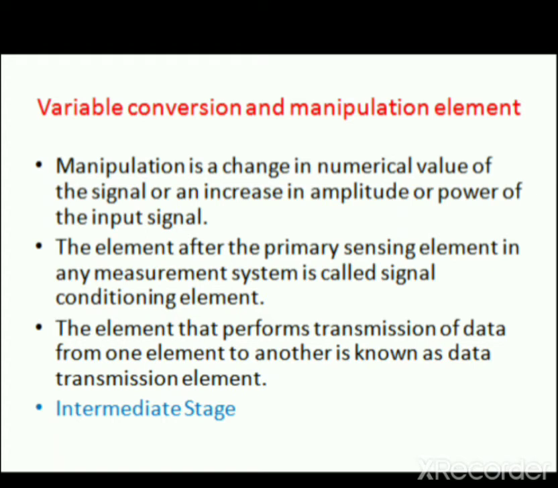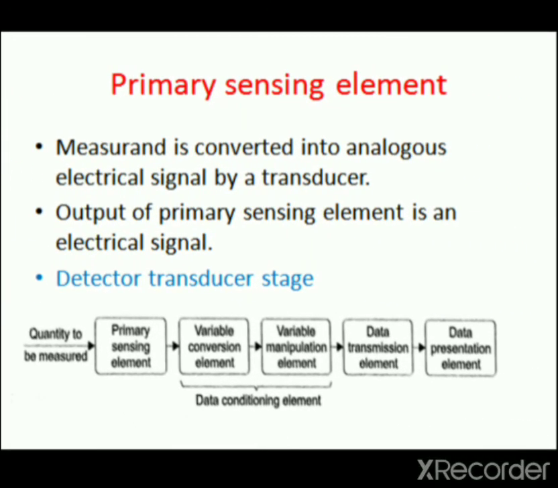Signal conditioning contains many other functions in addition to variable conversion and variable manipulation. The element after the primary sensing element in any measurement system is called the signal conditioning element. Here you can see this one is the signal conditioning element, and before that we have seen the primary sensing element.